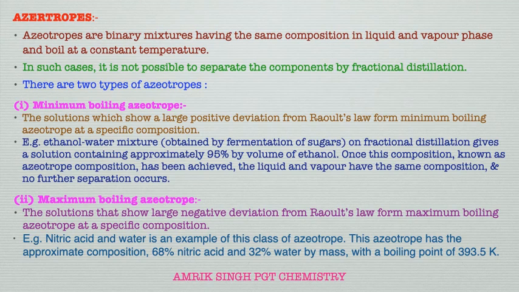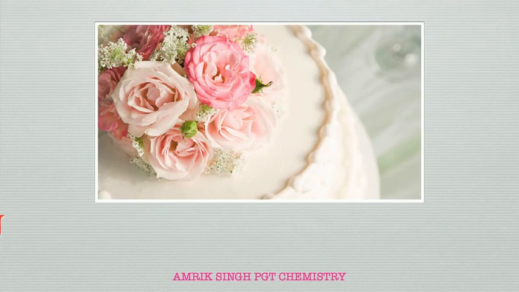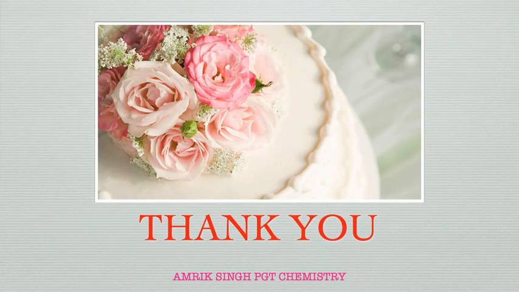For example, nitric acid and water is an example of this type of azeotrope. This azeotrope has an approximate composition of 68% nitric acid and 32% water by mass, with a boiling point of 393.5 Kelvin.